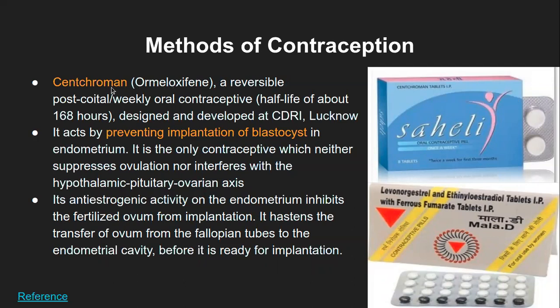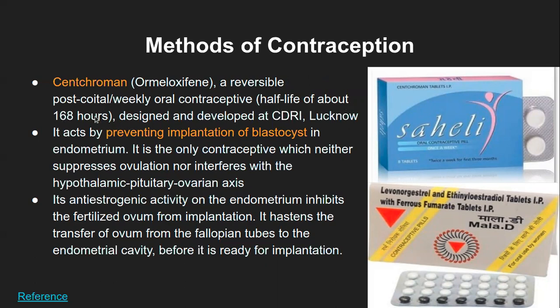So Centroman is also known as Ormeloxifene, which is a reversible post-coital, that means after sexual intercourse or after the coitus, weekly taken oral contraceptive. The reason why it has to be taken only once in 7 days is because of its half-life, which is about 168 hours.